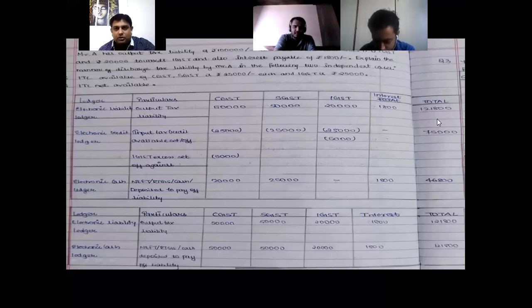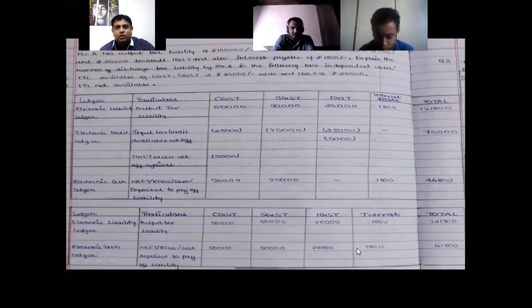Till this part you were solving till semester 5. This is only the new column to be added in your answer. And in second case, if there is no ITC, entire amount, what is the output liability to be paid in terms of cash?